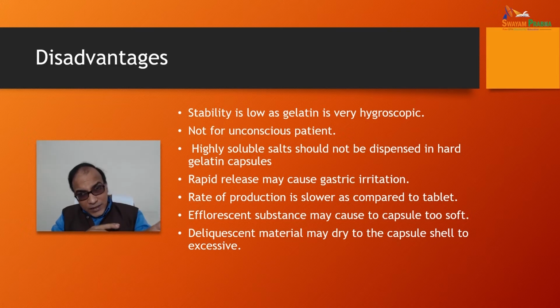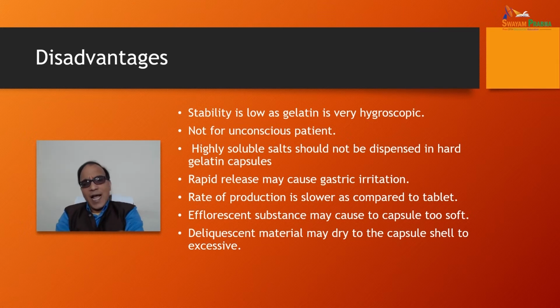Now, after the advantages, let's discuss the disadvantages of capsules. Stability is low, as the material for the shell, gelatin, is very hygroscopic. Gelatin, which is the component of this capsule shell, is very hygroscopic. The capsule cannot be given to an unconscious patient because it has to be swallowed, and an unconscious patient cannot swallow. Highly soluble salts like iodides, bromides and chlorides generally should not be dispensed in hard gelatin capsules. The rapid release may cause gastric irritation.